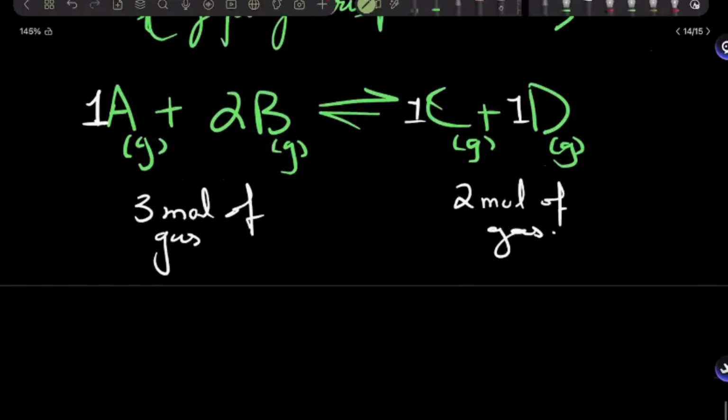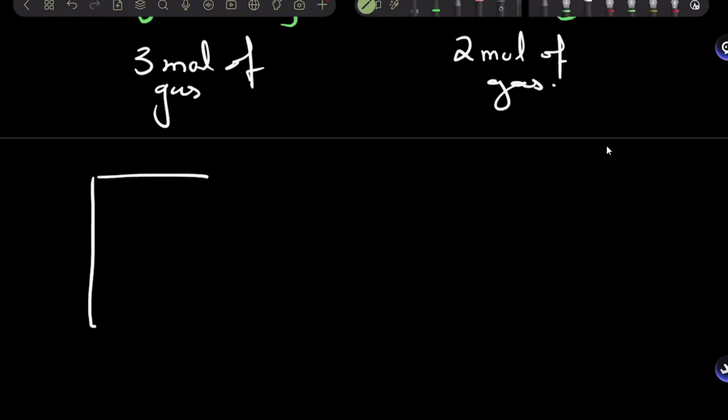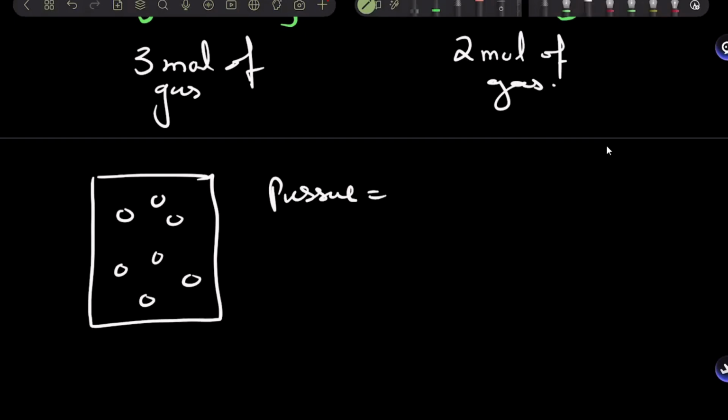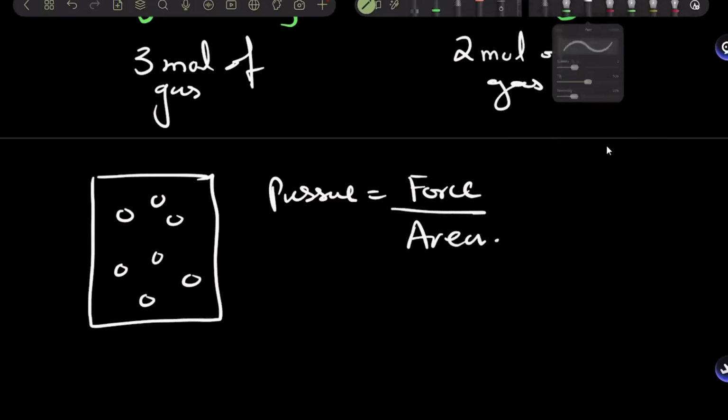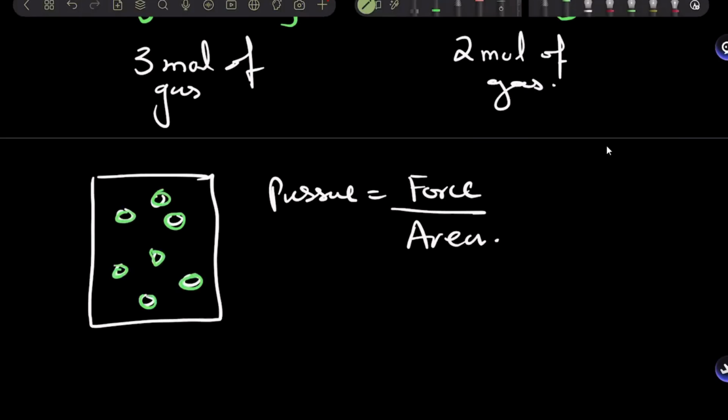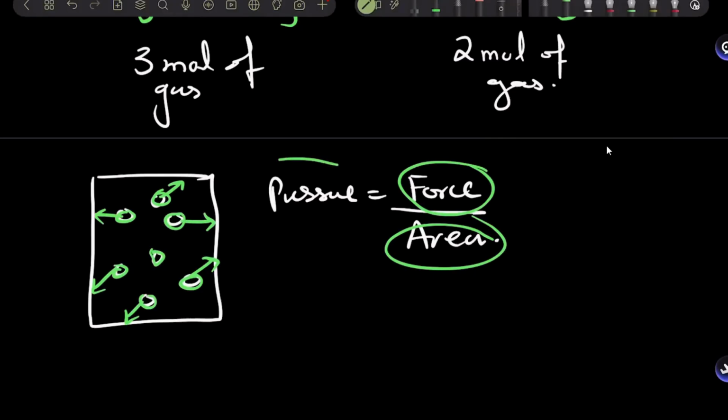Now remember, I was talking about if you have a container and you have a gas inside the container, how do you think the pressure inside the container is built? By gas hitting the walls of the container? Pressure is the force upon area, right? So the gas molecules inside the container are moving randomly. And during this random motion, what do they do? They collide with the walls of the container and apply a force on the area of the container, right? This causes a pressure to be built inside this container.